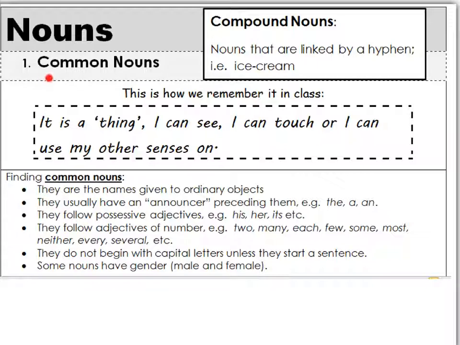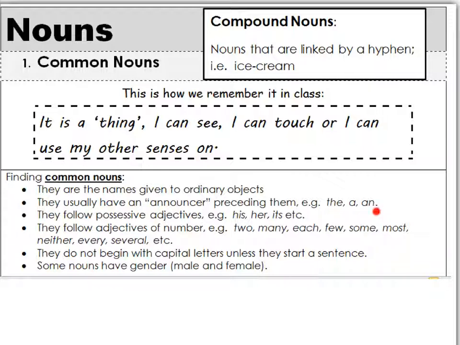But a common noun is distinguished because it's a thing that I can see or I can touch or I can use any of my other senses on. It's usually something I can pick up or something that I can eat or smell. They're the names given to ordinary objects. And they usually have, and I call this an announcer preceding them. Something that says, da da da da, here follows a noun. The word the, or an tell me that there is a noun following.